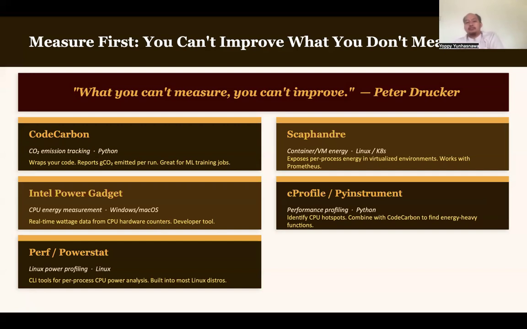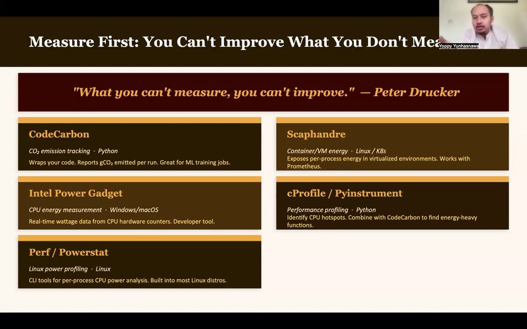Why? Because there is a quote from Peter Drucker, a man who is important in the field of management, if I'm not mistaken. He said that something that you cannot measure, you will not be able to improve. So in order for us to be able to improve something, we need to know its base level first.